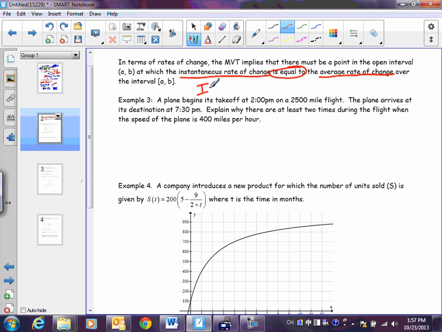IROC equals AROC. For those of you that weren't in my class on the first day of school, this is what we talked about: instantaneous rate of change and average rate of change. Remember the radar gun problem? Instantaneous rate of change is when the cop is pointing a radar gun at your car and they find your speed at that one instantaneous spot. Average rate of change is overall what your average speed was. Your average speed probably is below the speed limit. But if your instantaneous speed isn't, you get a speeding ticket.